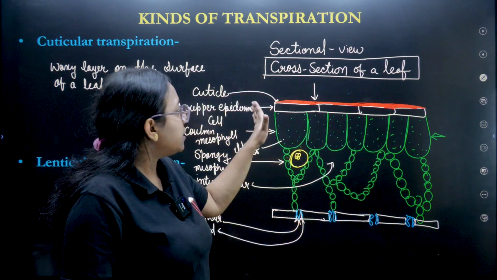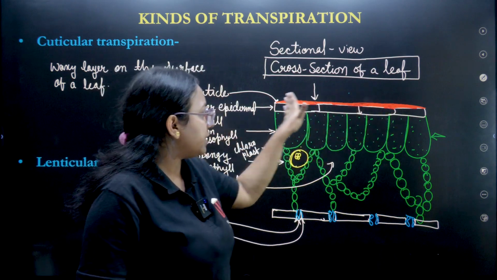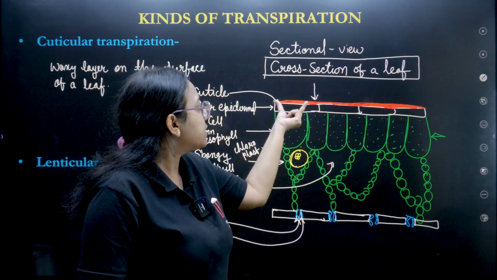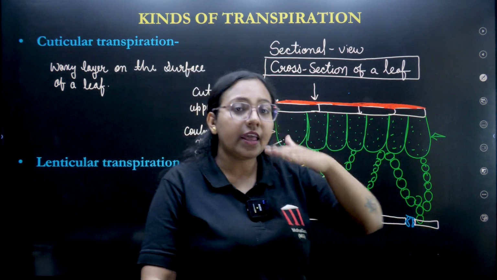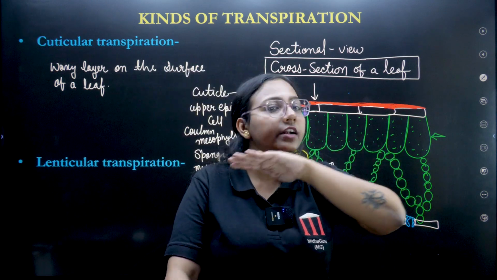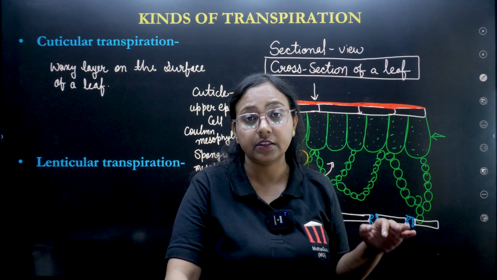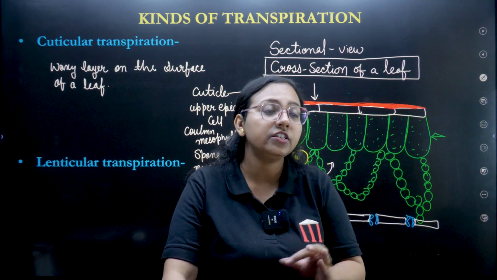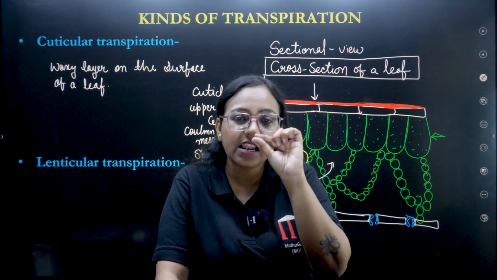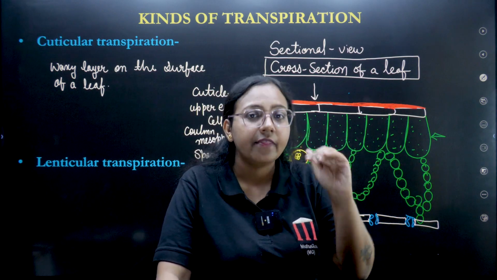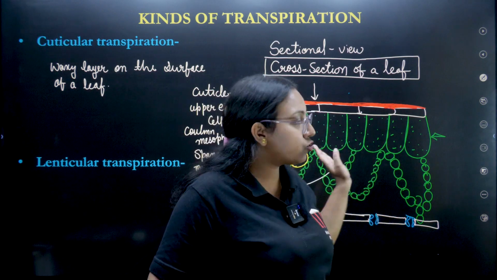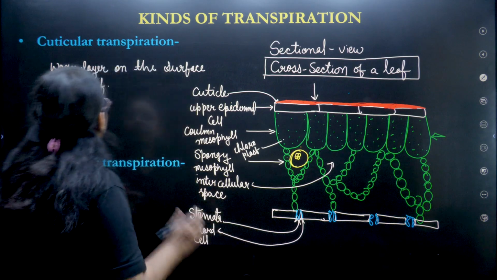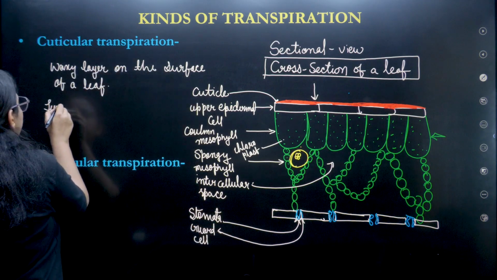So when you see, it's not even on all the sides, right? Somewhere it is very thin, somewhere it is very thick. When this cuticle layer is very thick, then transpiration will not be able to take place. But when there are areas where this layer is a little thin, then the transpiration will take place through this way. Okay, but what is the function?